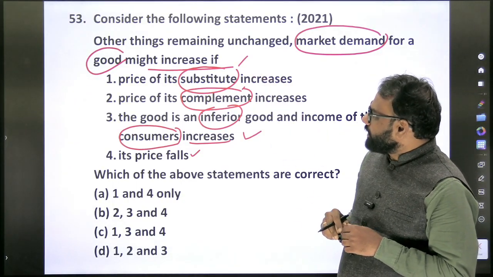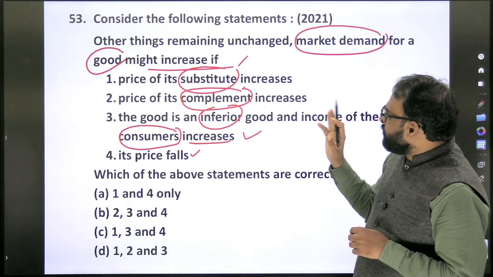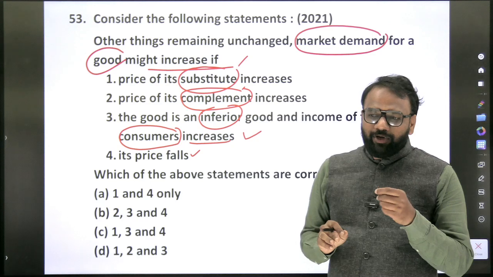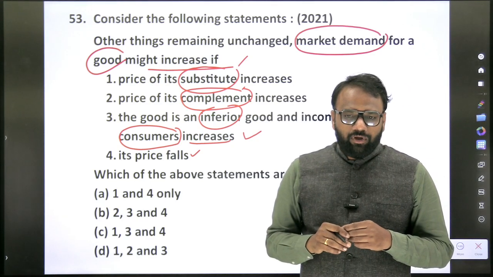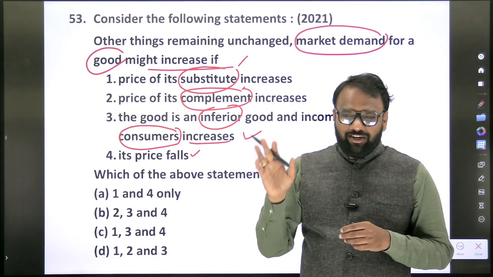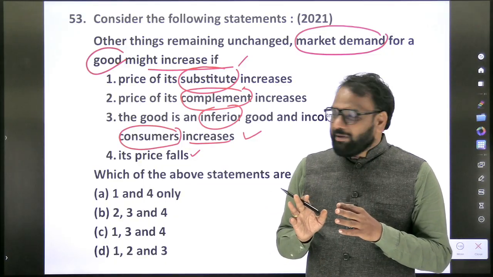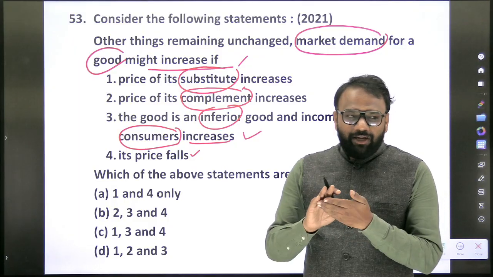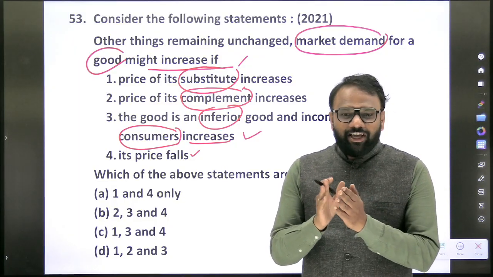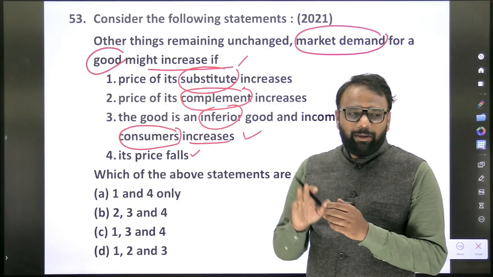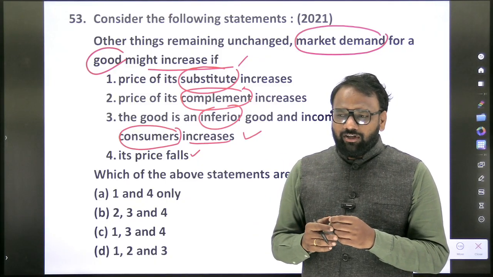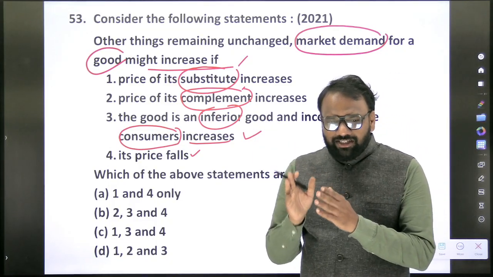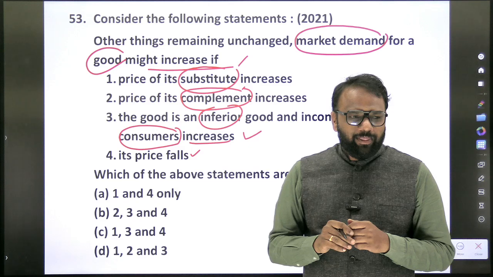So here what are the terms? Substitute, complement. Other things remaining unchanged, market demand for a good might increase if price of its substitute and complement. So can you give what is the complement, what is substitute? That is different. Okay, here substitute and complement. I think once we have discussed in the class also, you have forgotten. Substitute means it can be replaced by other. Okay, complement means on top of that. So I think in the class you were given one example also. Can you give an example of a good and also its substitute and complement? One example. Any example?